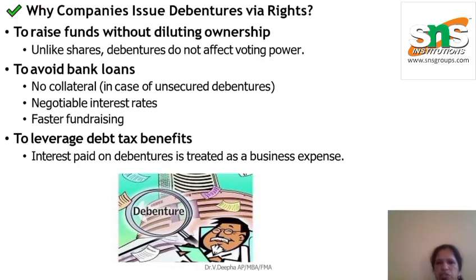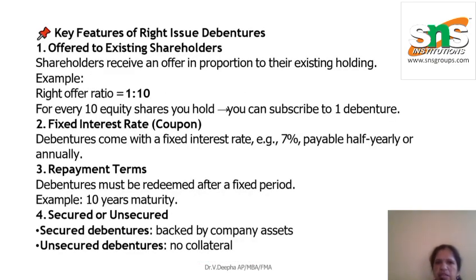So why does a company issue debentures by rights? To raise funds without diluting ownership, to avoid bank loans, and to leverage debt tax benefits. So the key factors of a rights issue of debentures: offered to existing shareholders, fixed rate of interest, repayment terms, secured or unsecured.